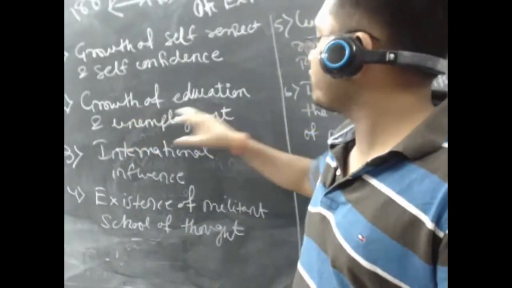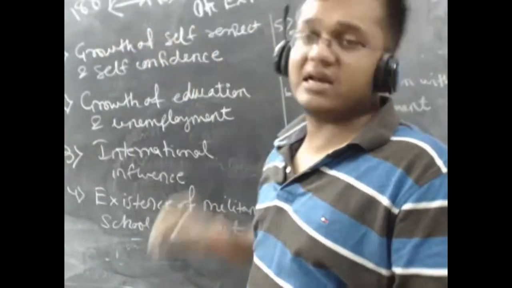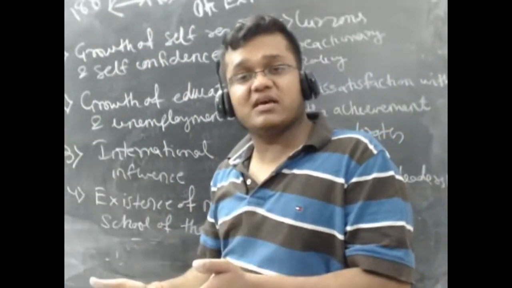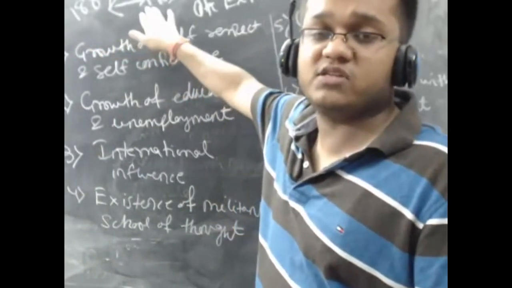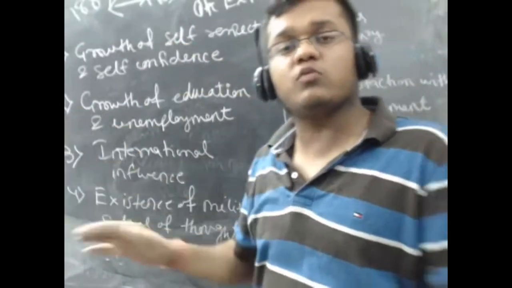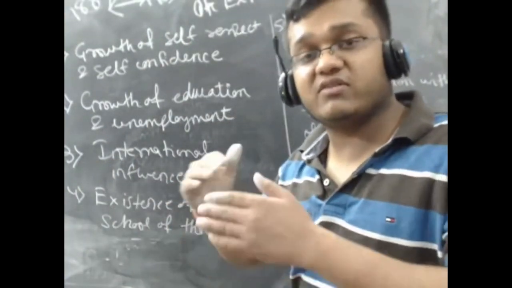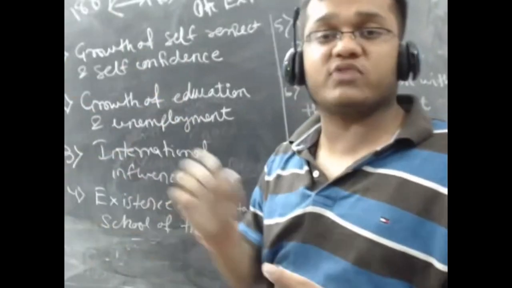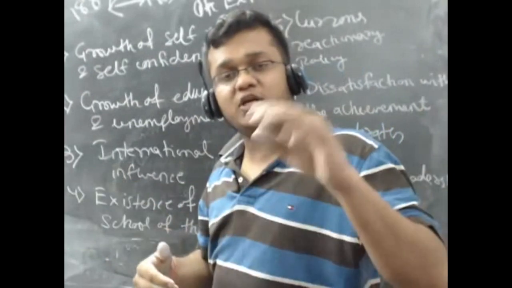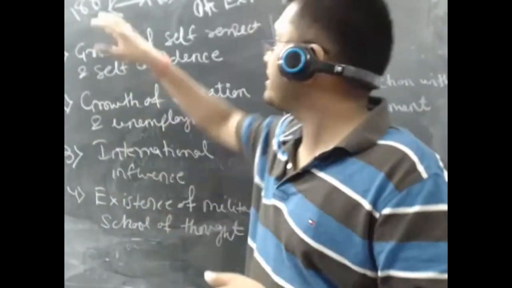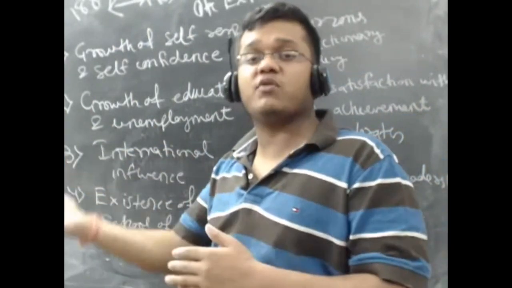Next I have written is growth of education and unemployment. Now again think about the years 1885 and 1905. There is a 20-year gap. Anyone who was born in 1885 is by 1905 about 20 years old, so almost on the verge of completing his graduation. Just imagine how much the number of graduates, or educated people, would rise in these 20 years, though they were a minority. When you read the data, there is a 7 to 8 times increase in the number of graduates.